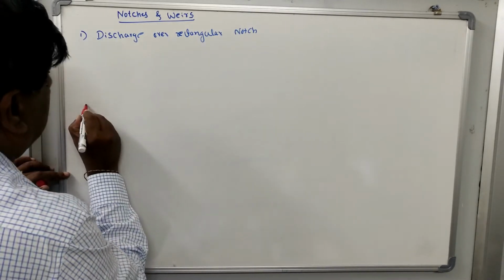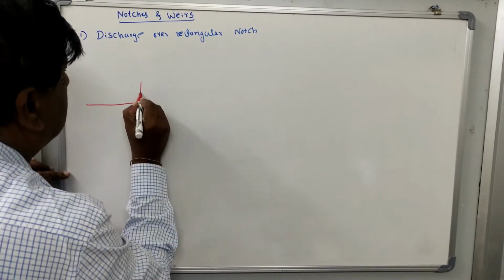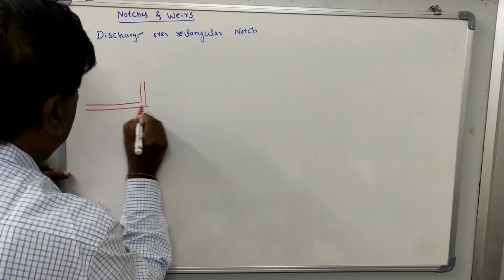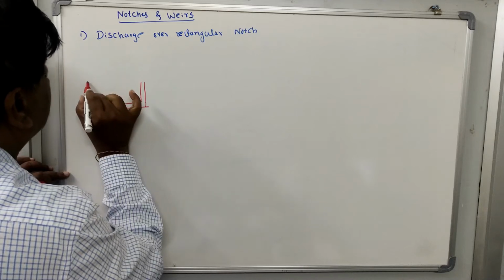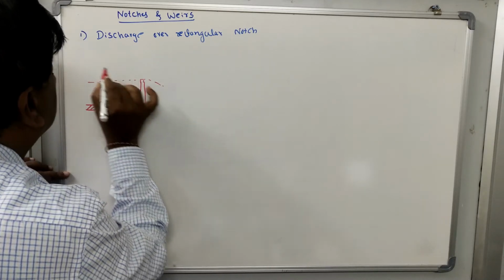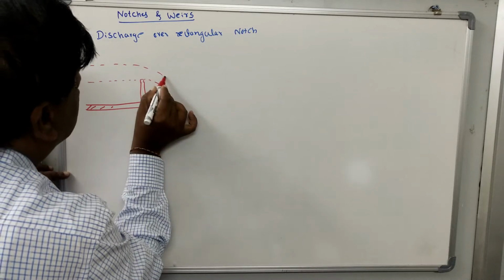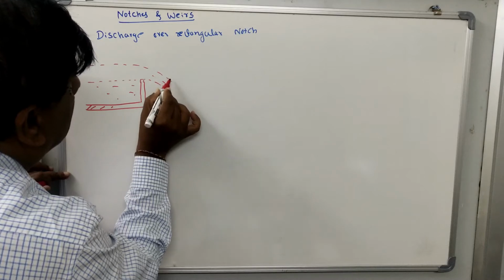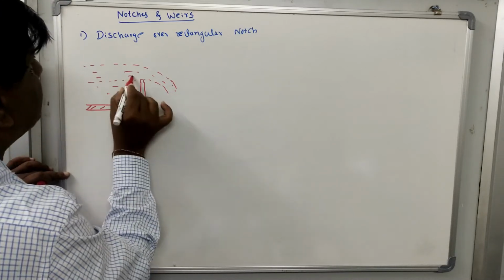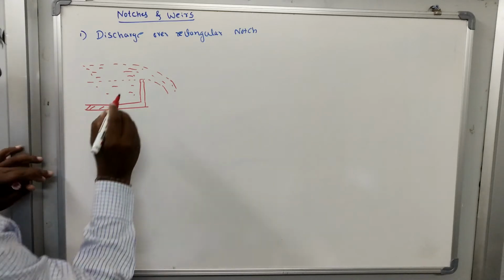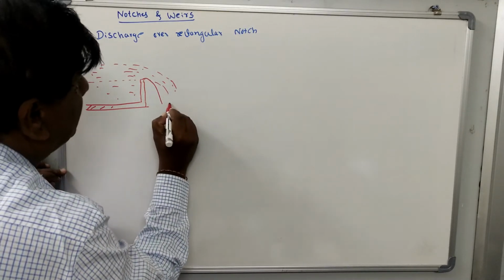Suppose this is the channel, the flow is like this. Okay, you take this sketch, and this is the sill of the notch,